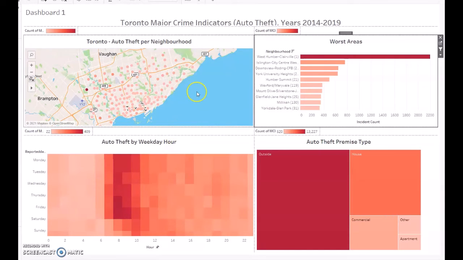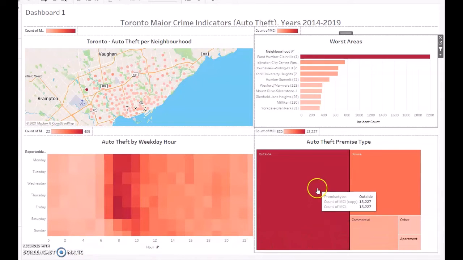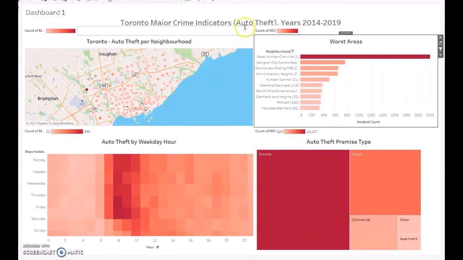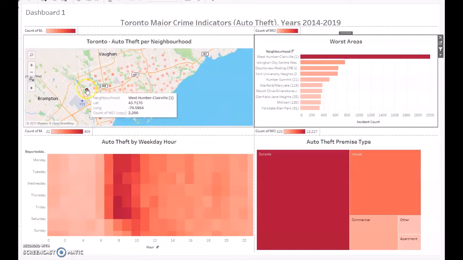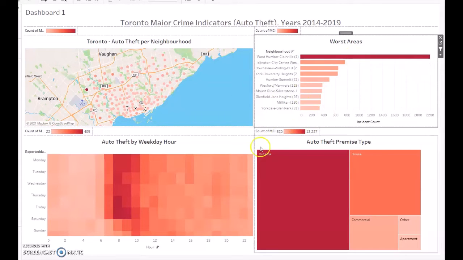So for the Toronto data set, we have 4 different displays: a map, on the top right is the 10 top communities with the highest incidents. On the bottom left is a heat map showing the number of incidents by hour and day, and then the location of the incident. So for auto theft we can see the colored dots showing all the communities where the incidents have occurred, and the highest one is at West Hubbard, Clairville, and it is actually quite high.